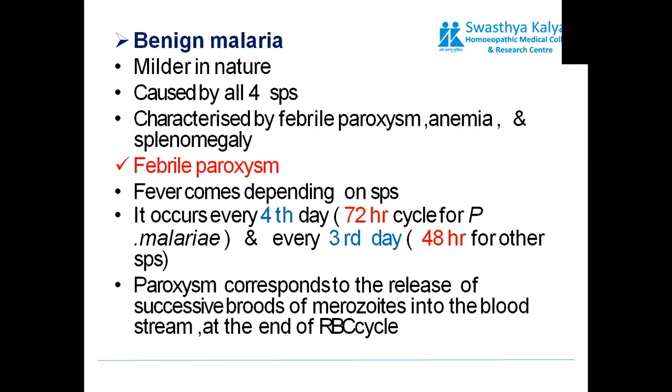It occurs every fourth day, a 72-hour cycle, for Plasmodium malariae, and every third day, a 48-hour cycle, for other species. Paroxysms correspond to release of successive broods, or the new generation of merozoites, into the bloodstream at the end of every RBC cycle.